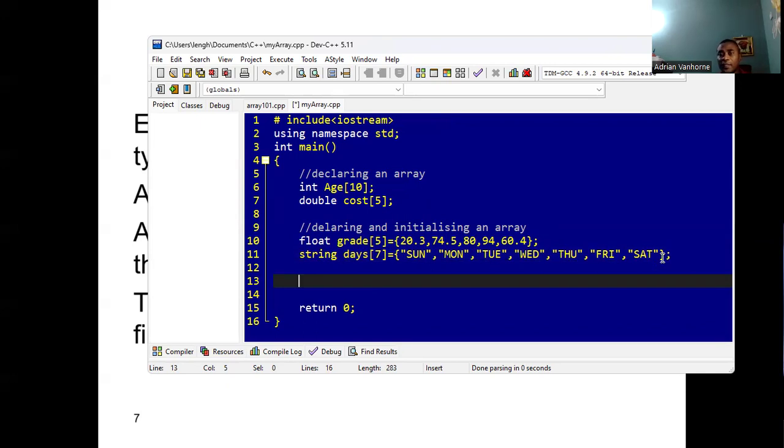All right. So if we wish to assign values to the array, I'm going to assign to the age array. So apart from initializing the array, we can assign values to the array after it has been declared.